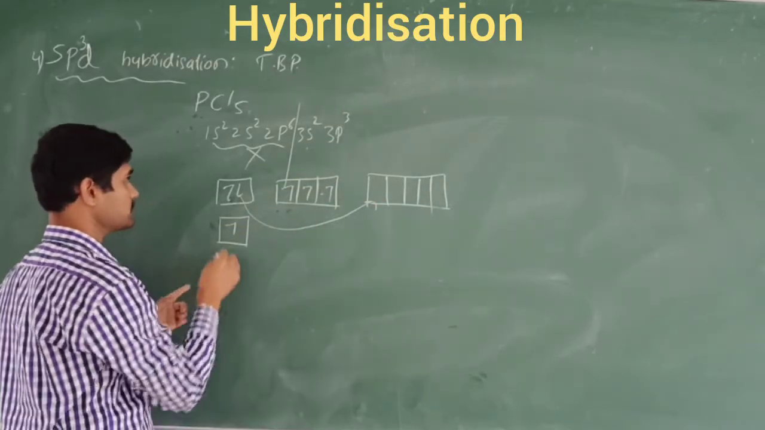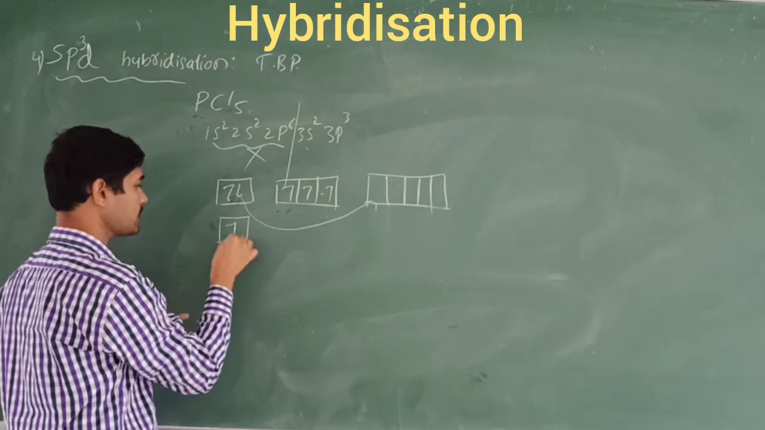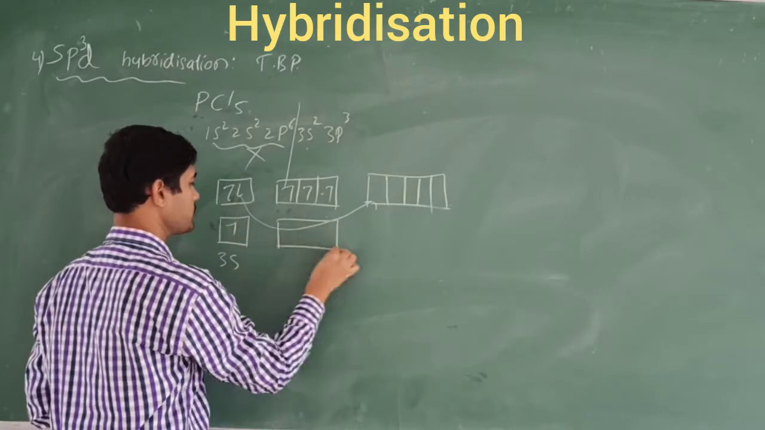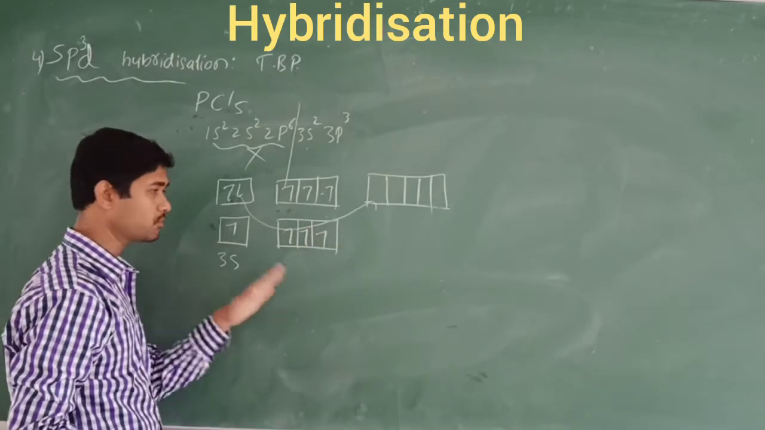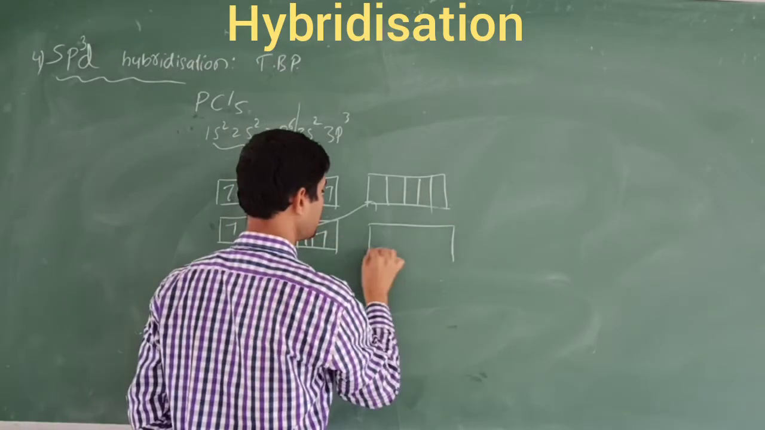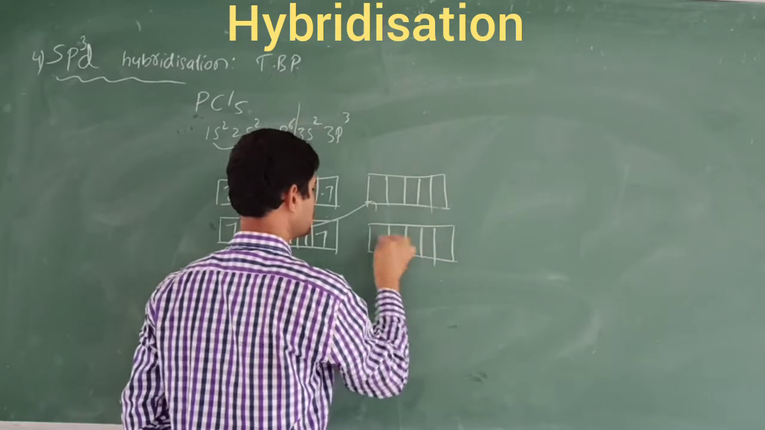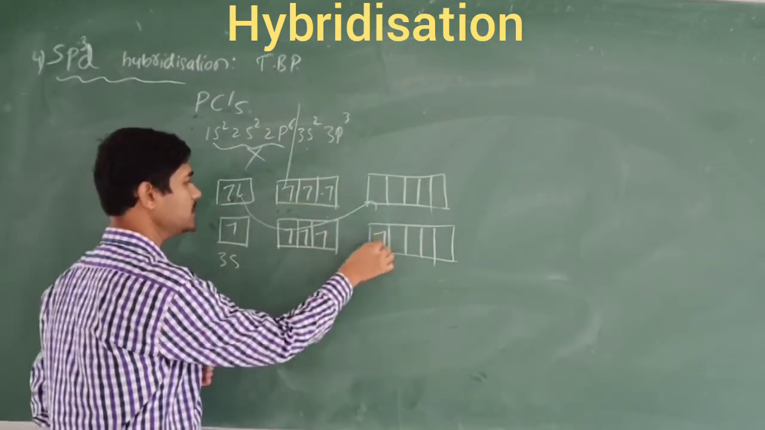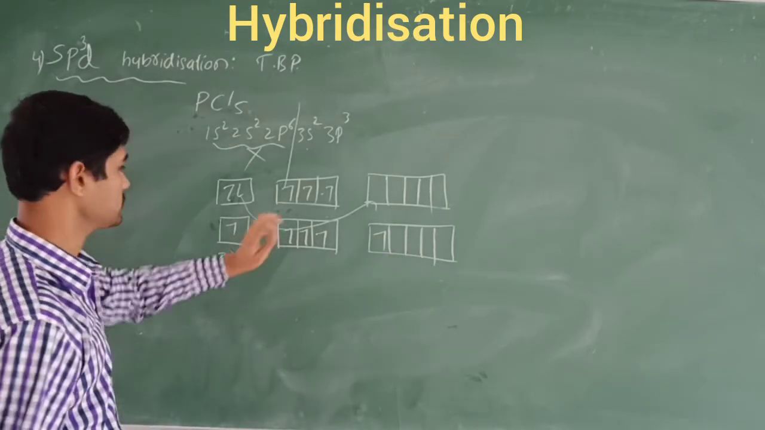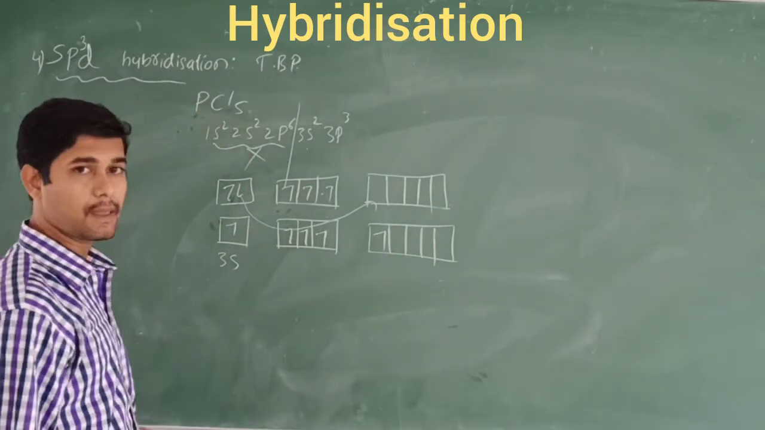Now the 3s2 becomes 3s1, and the p orbitals are not going to be disturbed, they stay as they are, and one electron enters into the d orbital. Now this is called sp3d hybridization. Here the phosphorus will be the central atom.